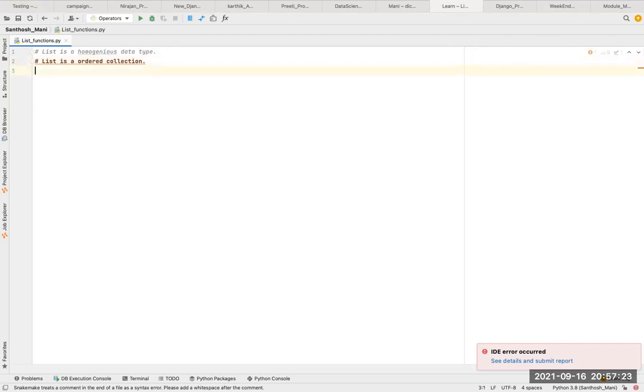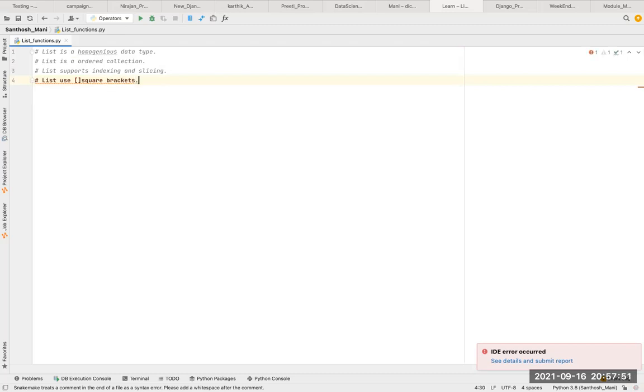So list is an ordered collection. The next thing is that list supports indexing and slicing. Yes, list supports indexing and slicing. If you want to create a list, a list uses square brackets.